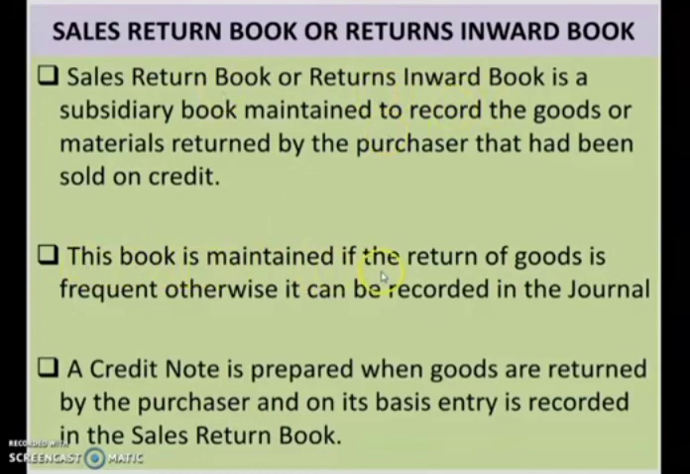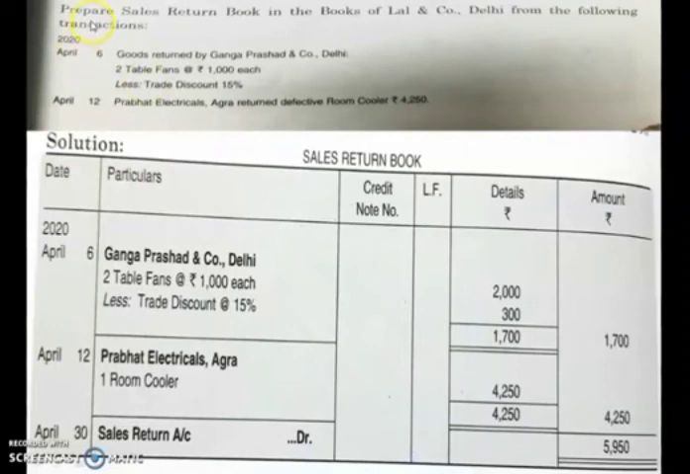Now this book is maintained if the return of goods is frequent, otherwise it can be recorded in the journal. So if the return of goods is frequent, better you prepare a separate book for that. A credit note is prepared when goods are returned by the purchaser, and on its basis the entry is recorded in the sales return book. So children, if we are preparing a sales return book, then we have to prepare a credit note. Now let us move to a problem related to the sales return book.